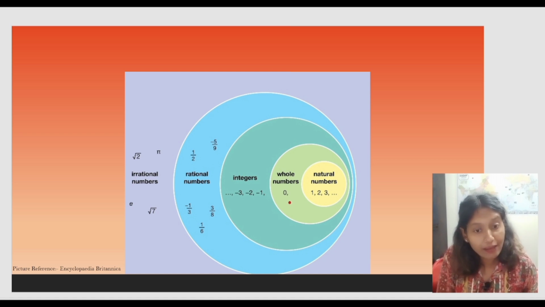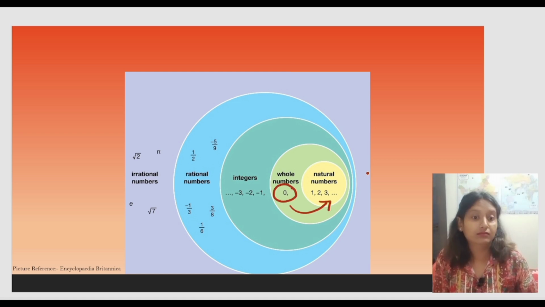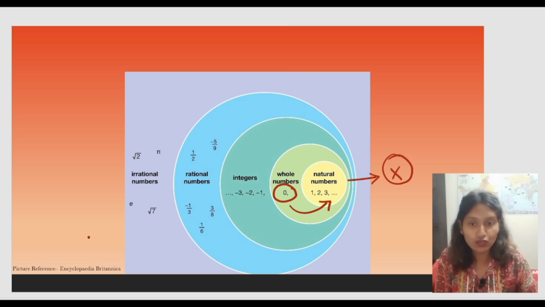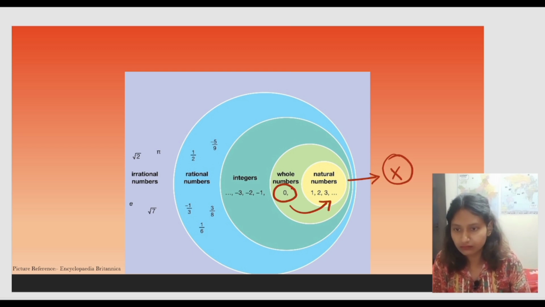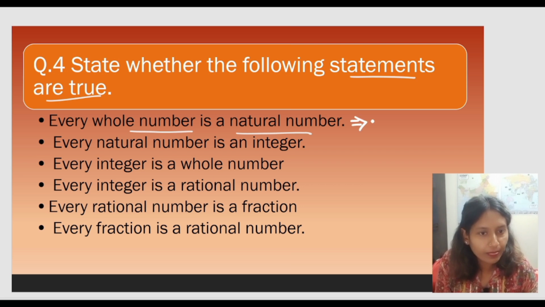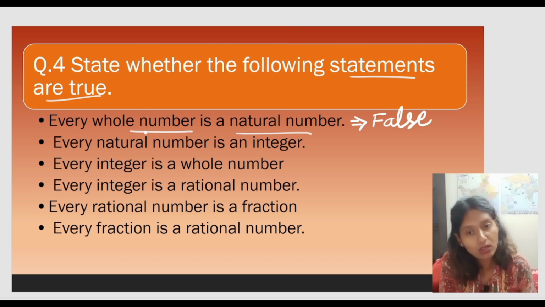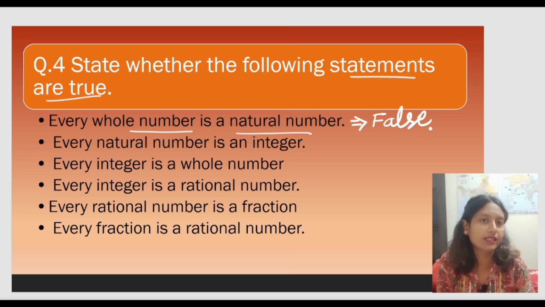The answer for the first one would be no. Every whole number is a natural number: the answer is false.